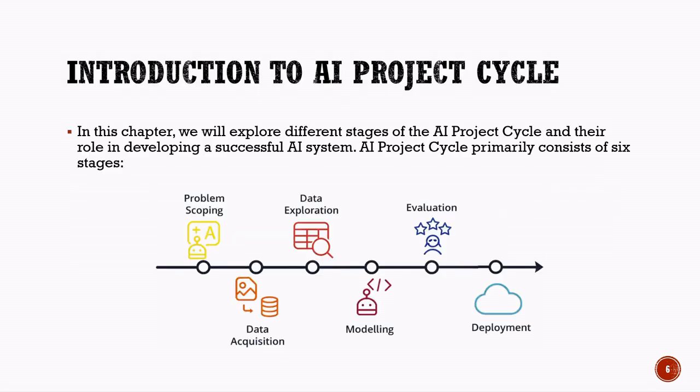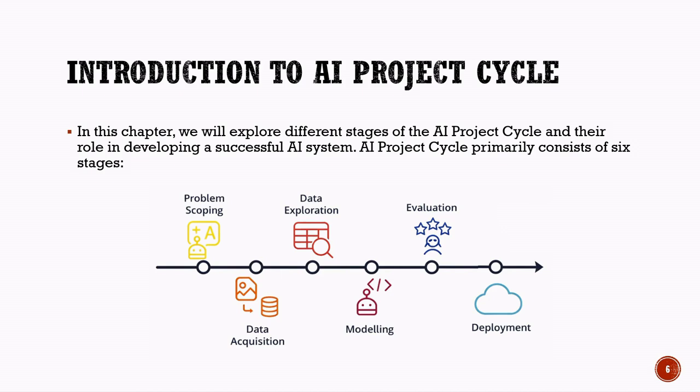Stages of the AI project cycle. In this slide, we can see the different stages of the AI project cycle. These stages help in developing a successful AI system in a systematic and organized way. The AI project cycle mainly consists of 6 important stages. The first stage is problem scoping. In this stage, we identify and clearly define the problem that needs to be solved using AI.